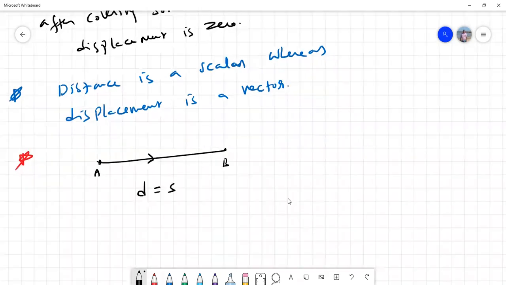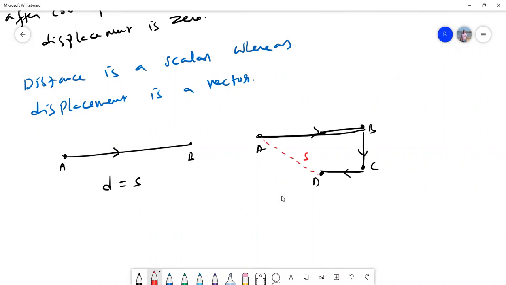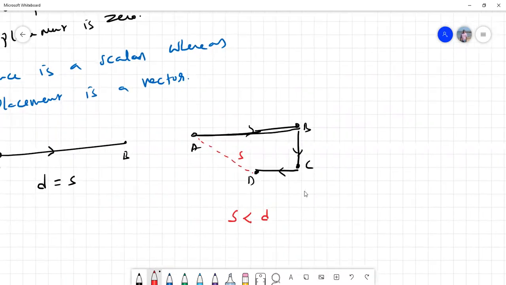Now, suppose second, let us take, it starts from the point A, goes to the point B, again comes to point C, then somewhere it stops at the point D. So in this case, what is the distance traveled? A to B, B to C, and C to D. But what is displacement in this case? Displacement is this. So remember, in this case, displacement is less than distance. In the earlier case, distance is equal to displacement, but in this case, displacement is less than distance.